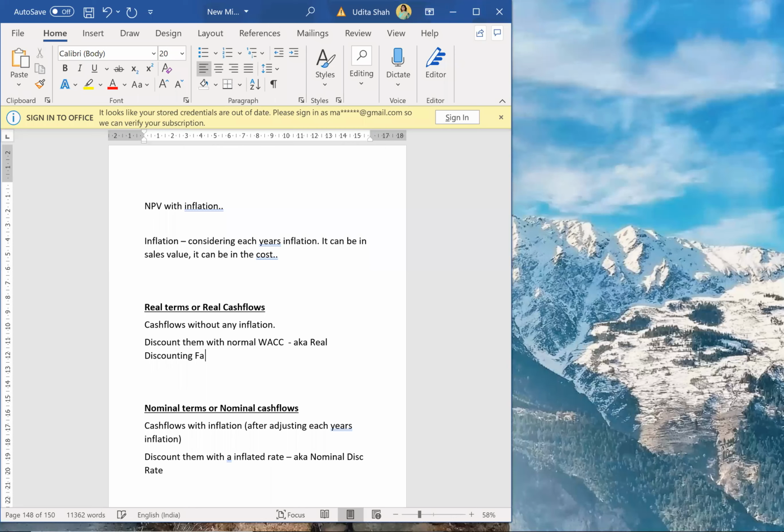We know real discounting rate means your normal WACC, or what we used to call cost of capital. That is my real discounting rate.